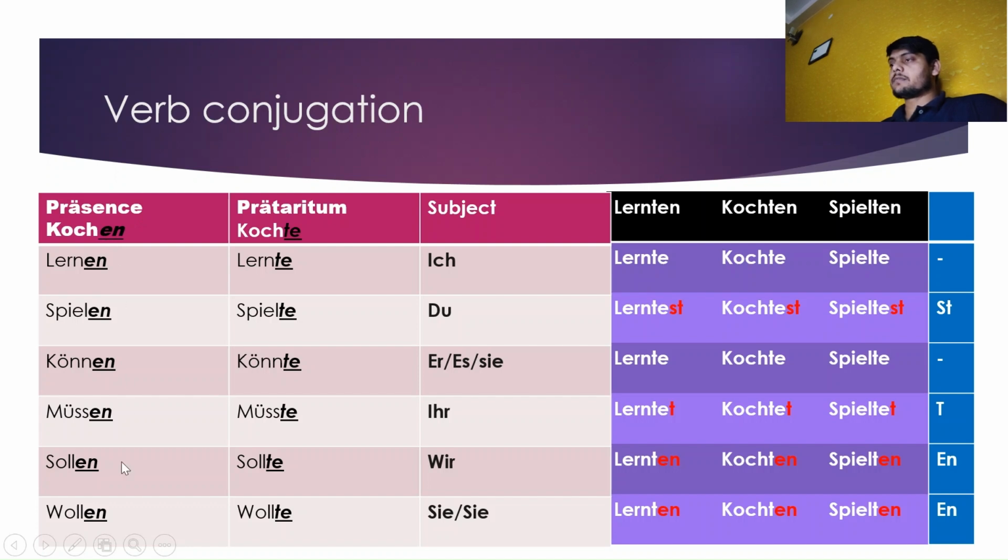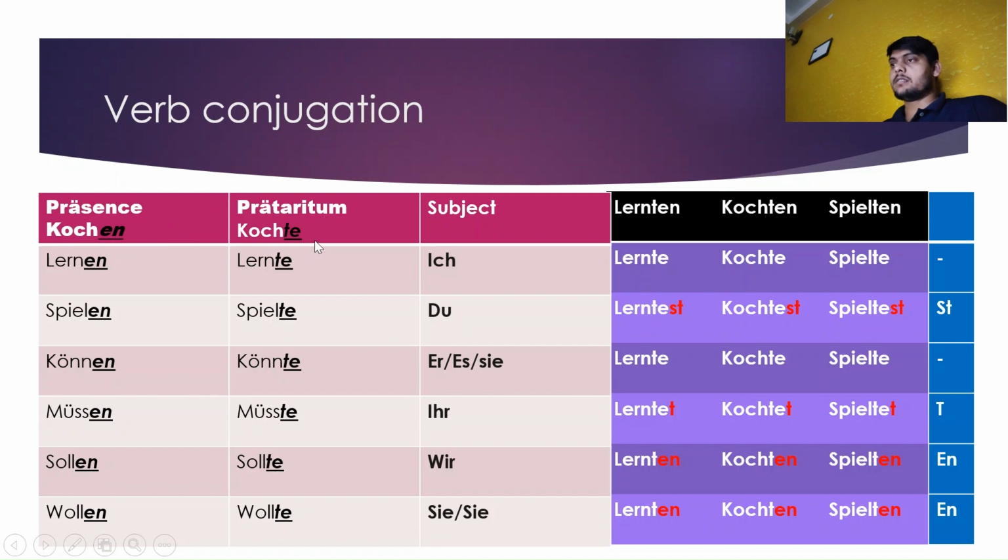In each verb you can see en in the end. It means it is the infinitive form of the verb. But to make present into past, we will remove en and add te instead of that.